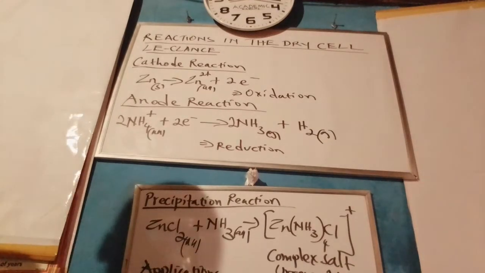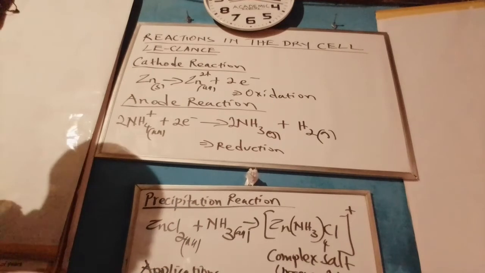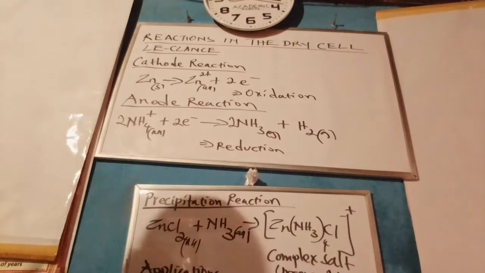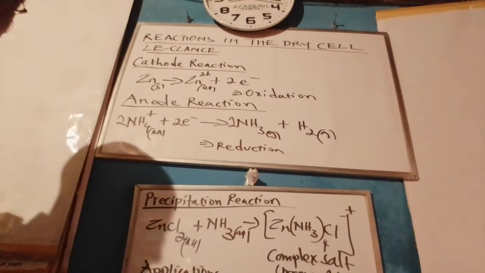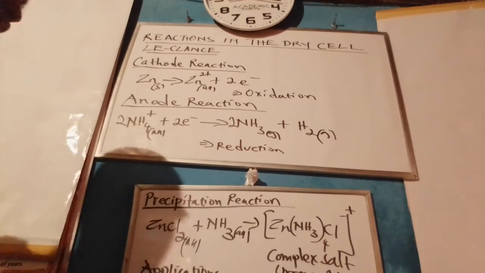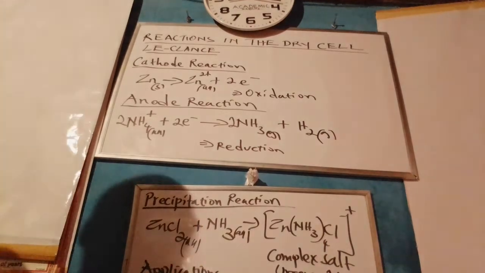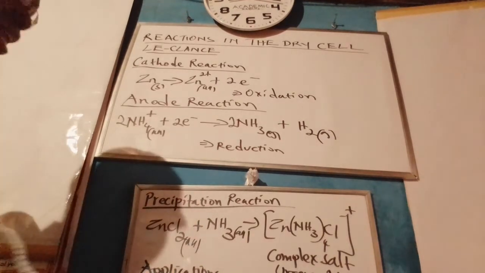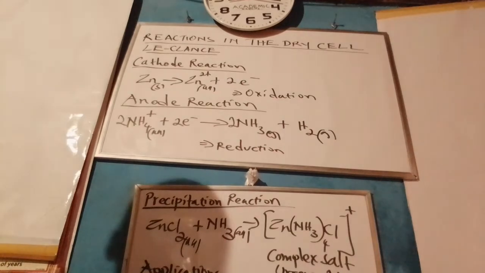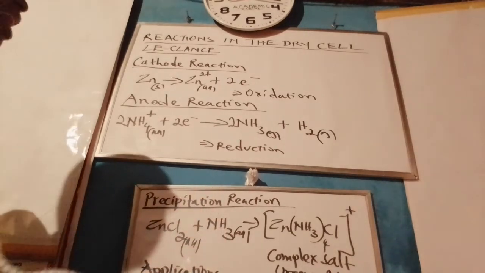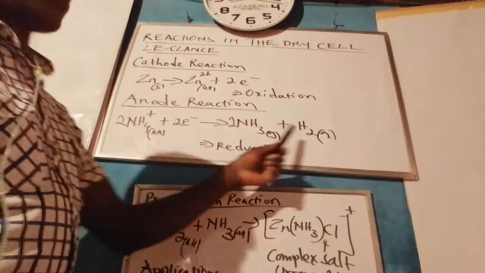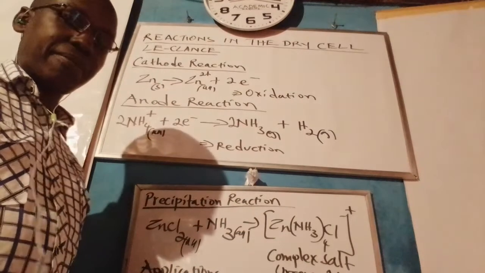As they move towards the anode terminal, they meet ammonium ions, which are a component of the electrolytic solution. And when the ammonium ions meet the delocalized free electrons, the electrons readily reduce the ammonium ions into ammonia gas and hydrogen gas, respectively.